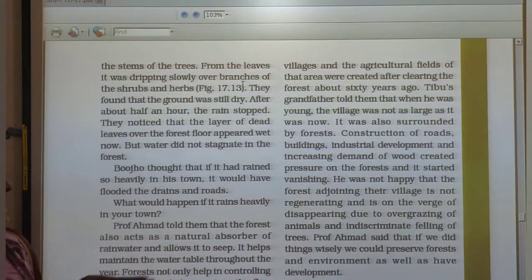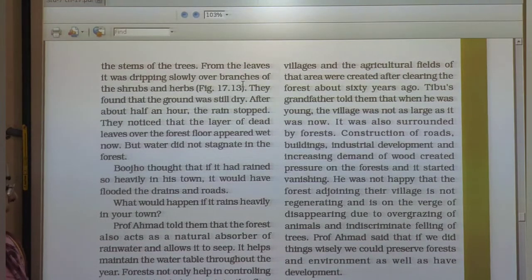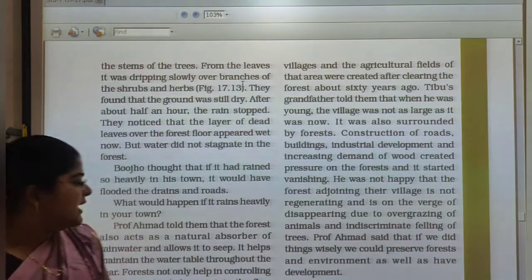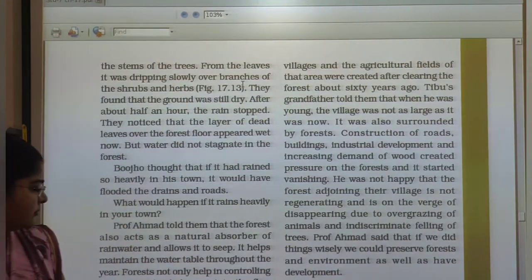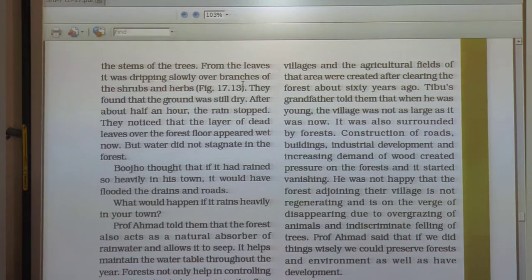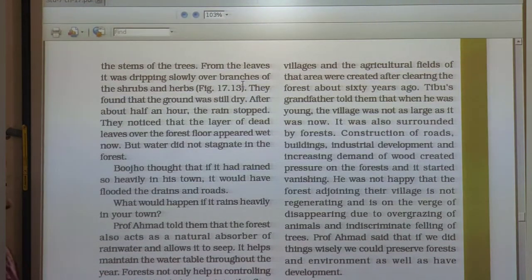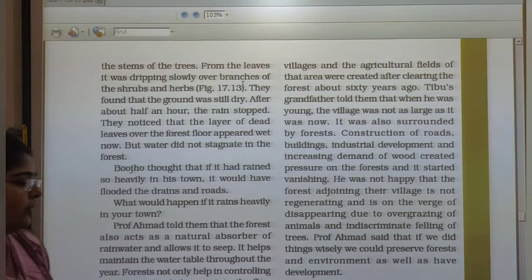Professor Ahmed told them that the forest also acts as a natural absorber of the rainwater and allows it to seep in. So it helps maintain the water table throughout the years. Forests not only help in controlling floods but also help maintain the flow of water in the streams so that we get a steady supply of water.